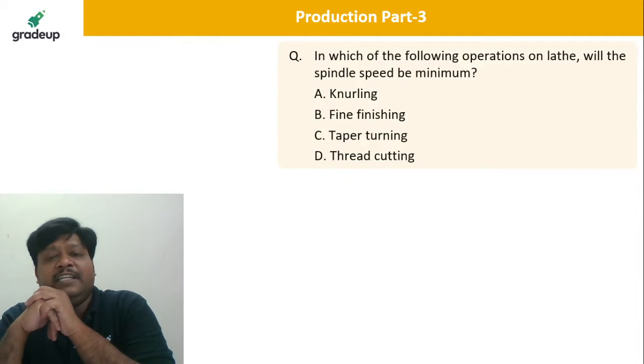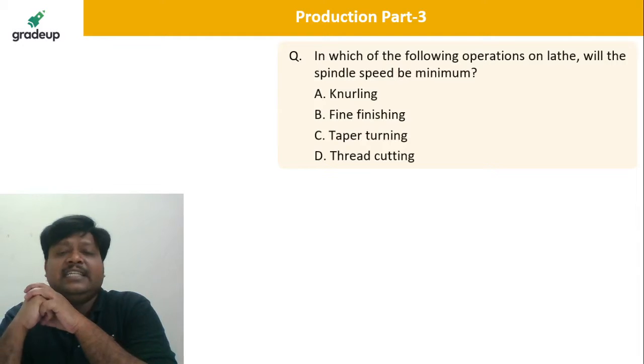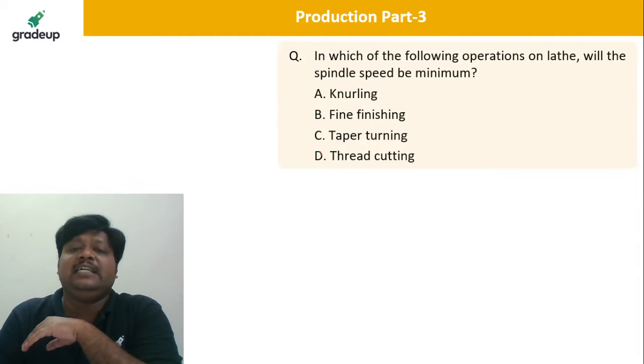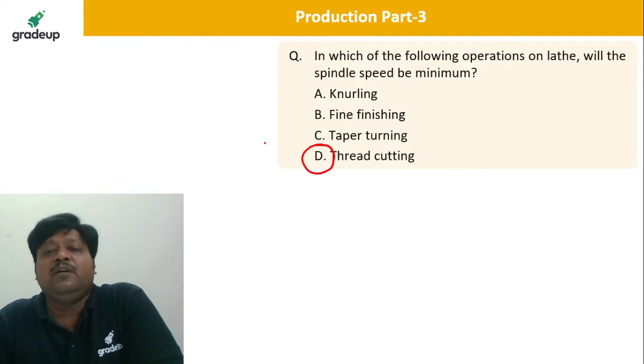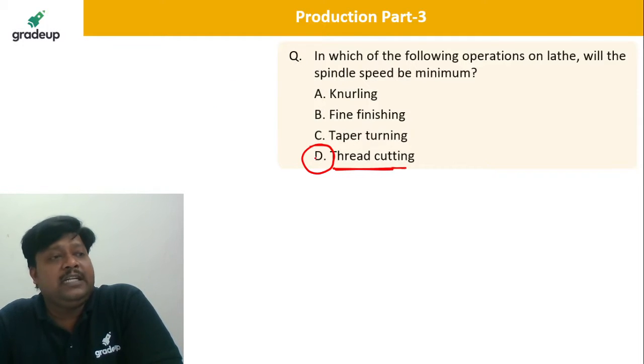Shri Kumar, very good. Thread cutting, that is correct. Thread cutting, D Delhi is the correct answer dear. Thread cutting is the operation with the minimum spindle speed. We carry it out with the minimum spindle speed. Okay, thread cutting is very correct. D, thread cutting, that is absolutely correct.